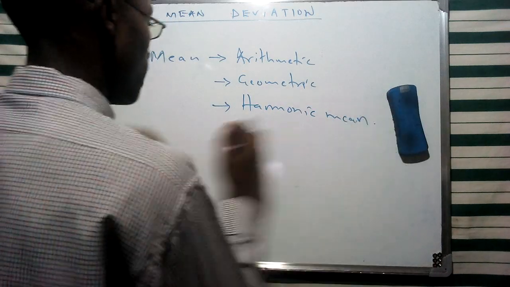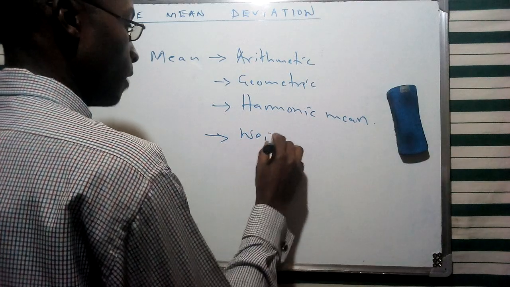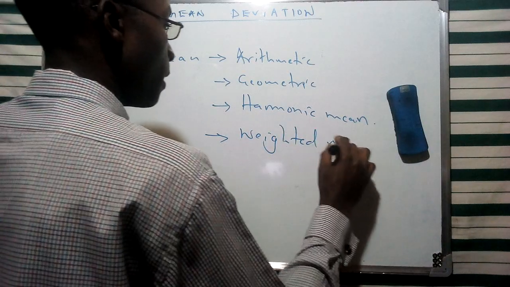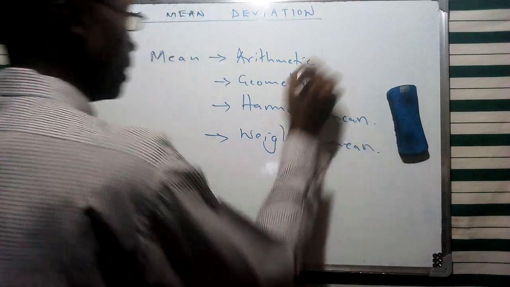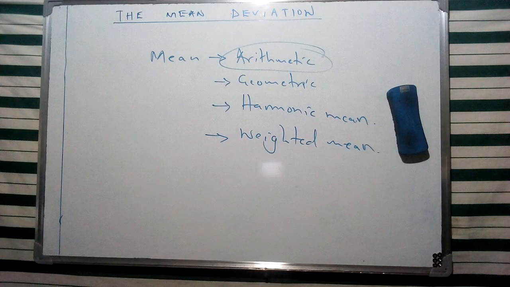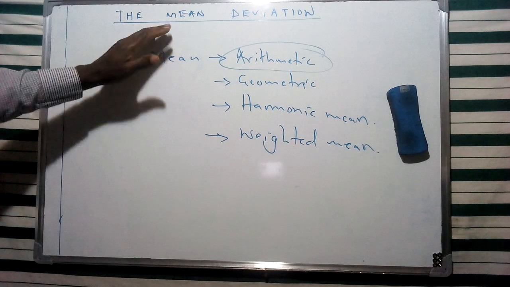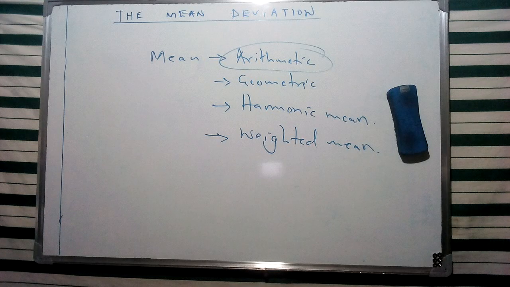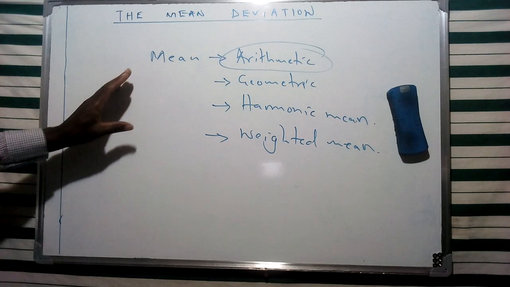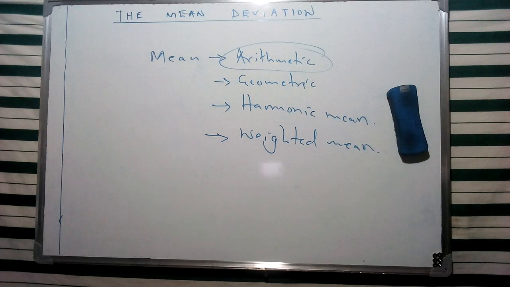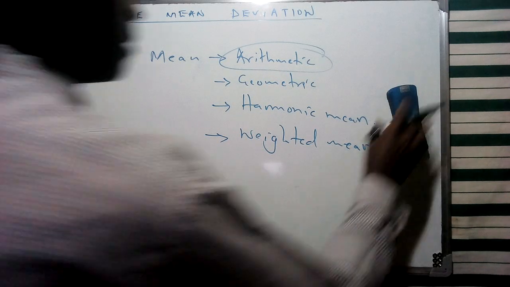And I had also mentioned the concept of a weighted mean. So we're going to rely on the arithmetic mean to define the concept of the mean deviation, which describes the arithmetic mean of values of absolute deviation of a given type of average.